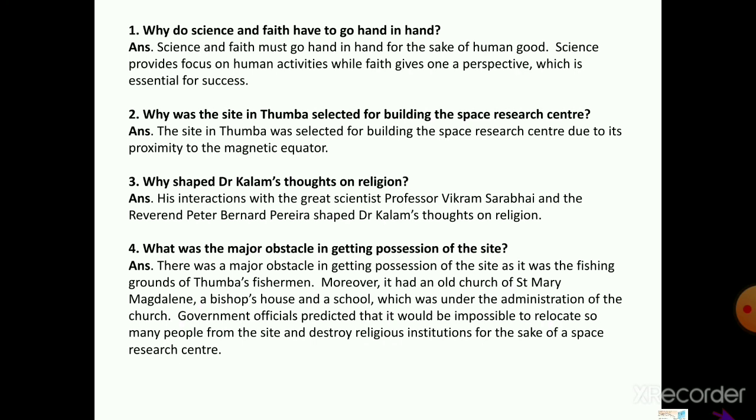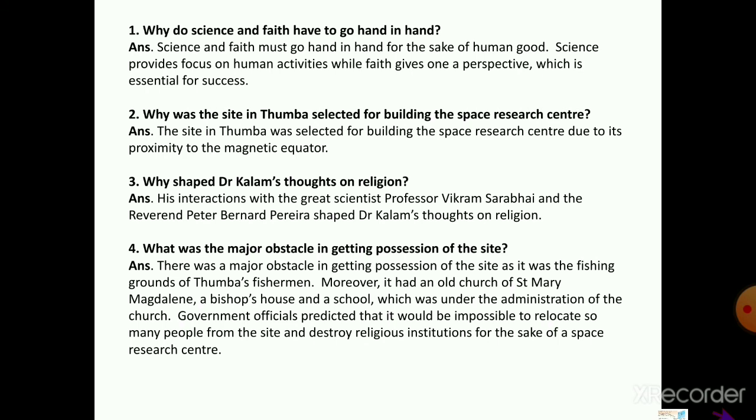Second question, why was the site of Thumba selected for building the Space Research Center? Its answer is the site in Thumba was selected for building the Space Research Center due to its proximity to the magnetic equator.